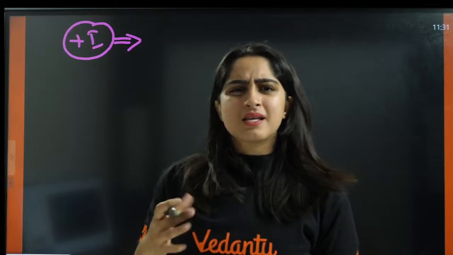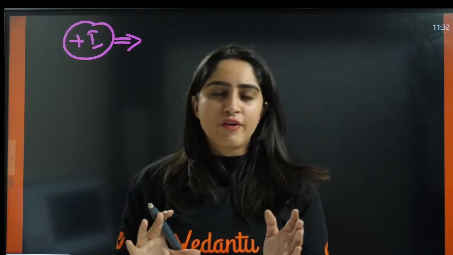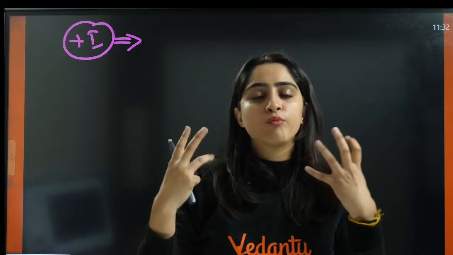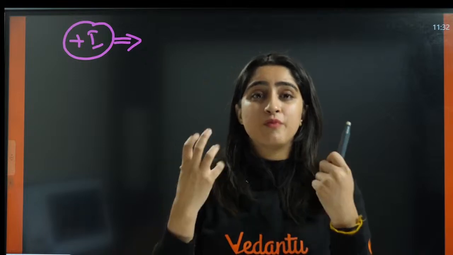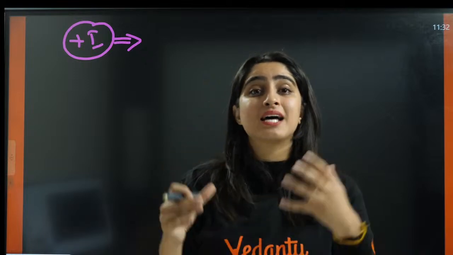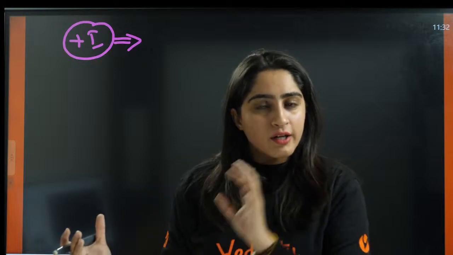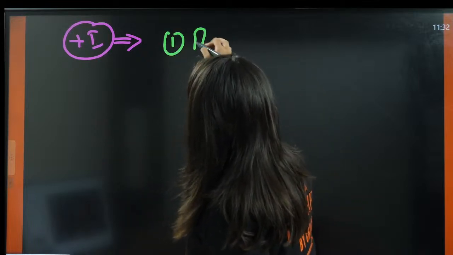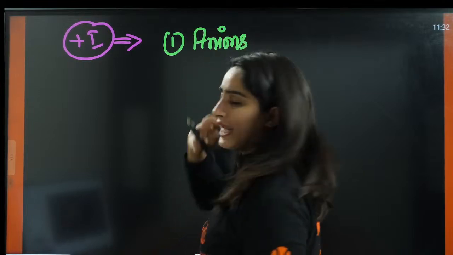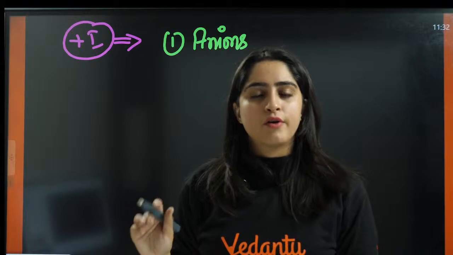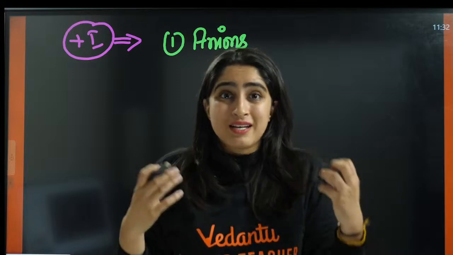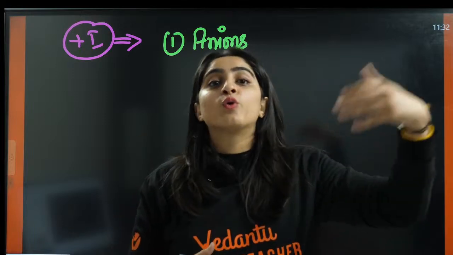Can you just name some atoms which can show plus effect, which are able to donate? Who will donate electrons? Who have more electrons, right? The atom or the compound which has electrons, only that atom can donate electrons. Otherwise, it won't be able to donate. So we can write here that first is anions donate electrons, because it has plenty of electrons, it has extra electrons. That's why it is able to donate electrons.